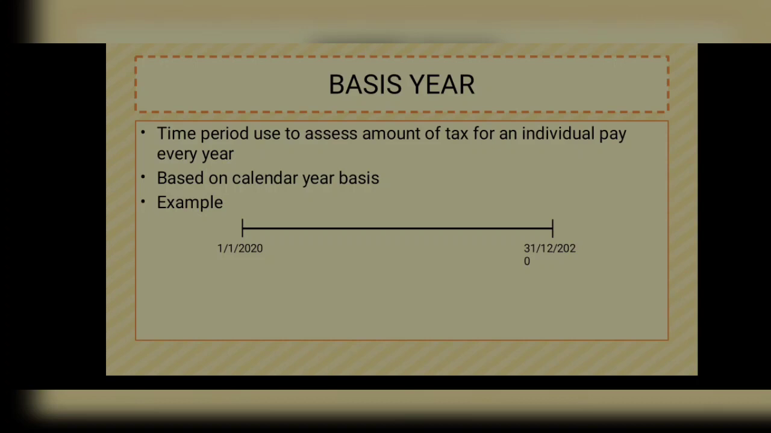Second, basis year. Basis year is a time period used to assess the amount of tax an individual pays every year. It is based on the calendar year basis. For example, 1st January 2020 until 31st December 2020.